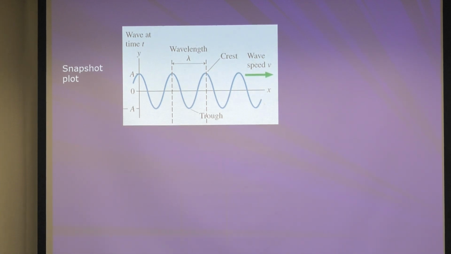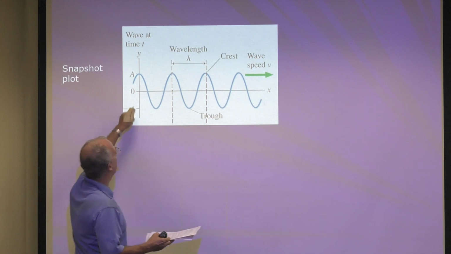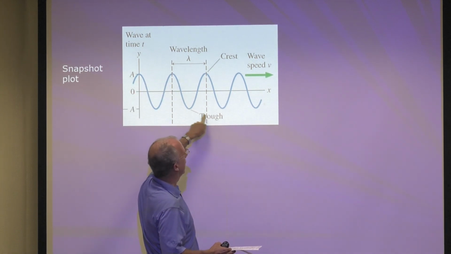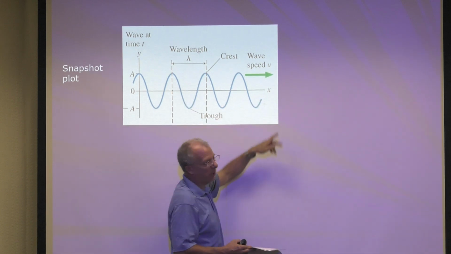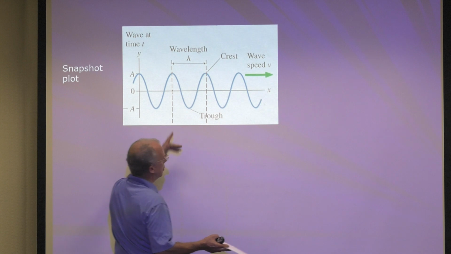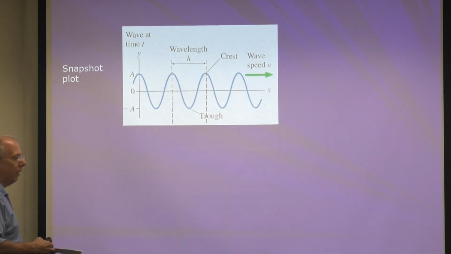So now I want you to go back to when you took trigonometry, high school or whatever. What is the equation of this curve? Now remember, it's y versus x, so you can't have any time in it. And it's periodic in wavelength, so you better have a wavelength in it. Think back a long time.